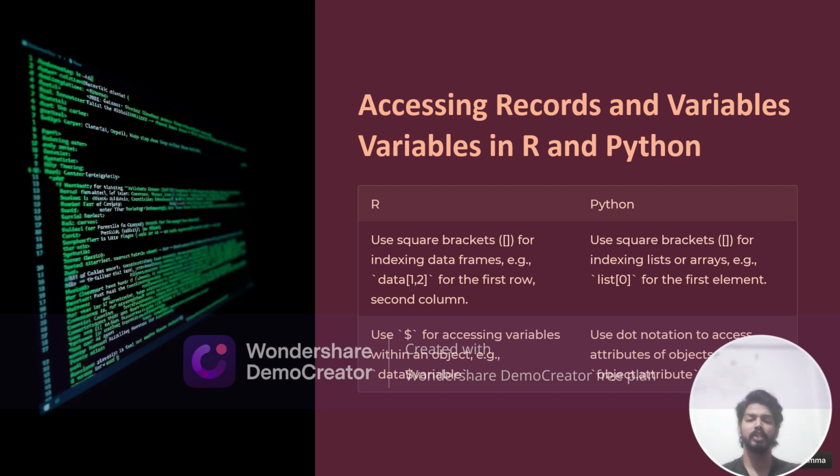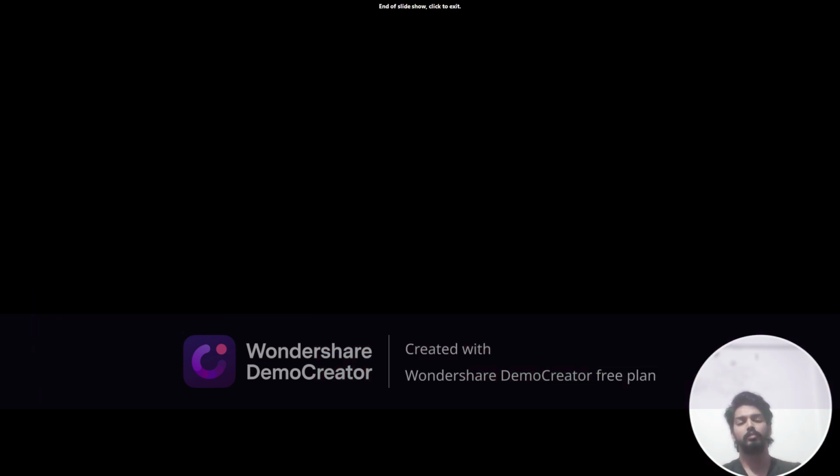Use the dollar sign for accessing variables within an object. Example, data$variable. You need to use the dollar sign to access the variable. Use dot notation to access attributes of objects. If you want to access an attribute or object, you use the dot notation before and after the function.